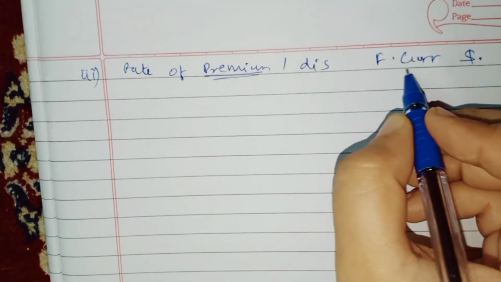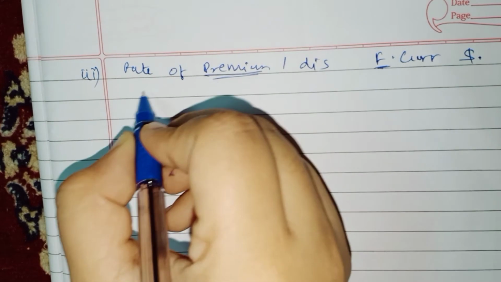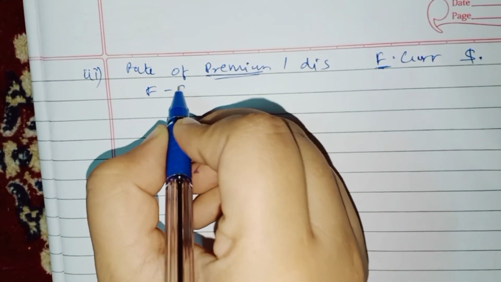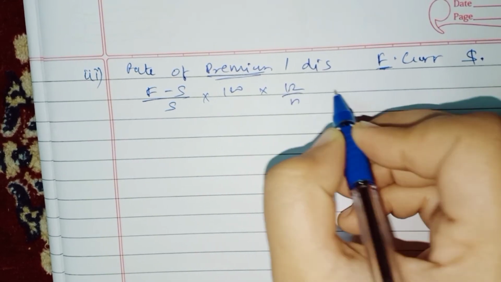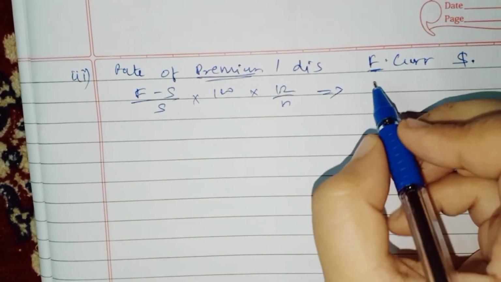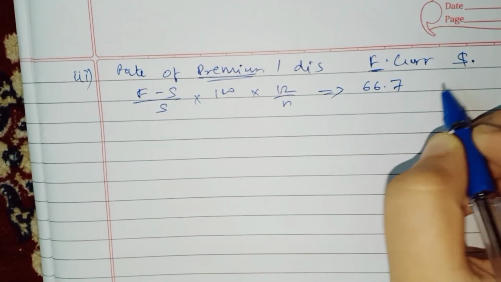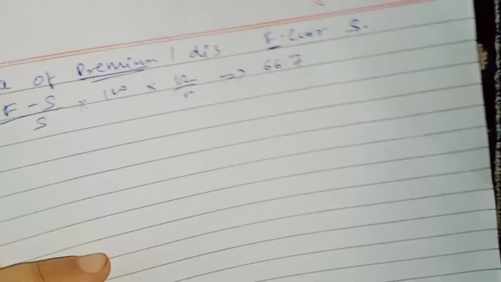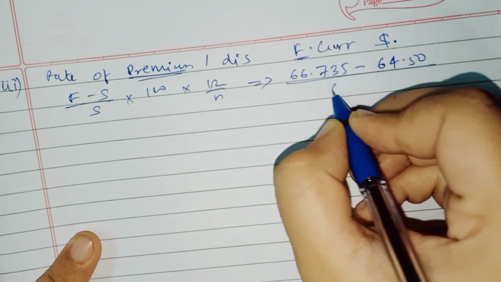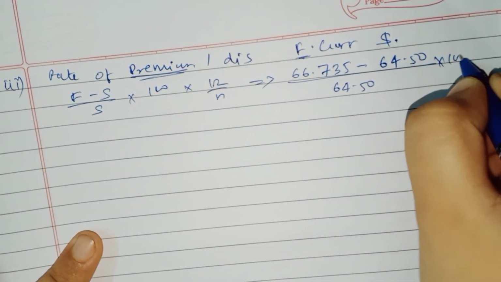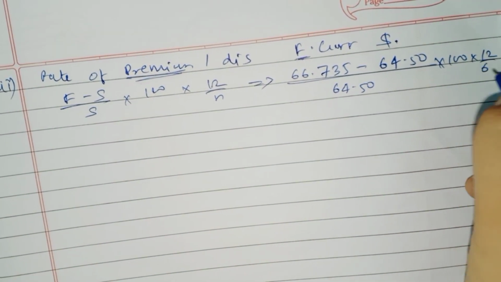So our formula for foreign currency, since it is foreign currency, it will start with F only, that is forward minus spot upon spot into 100 into 12 by 6. So now we will put the values, that is 66.735 minus 64.50 divided by 64.50 into 100 into 12 upon 6.